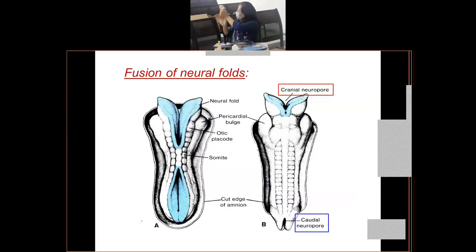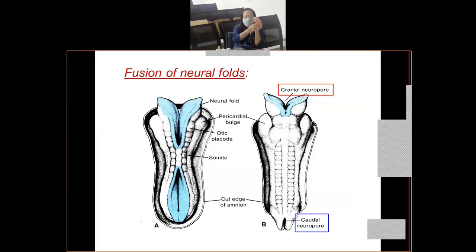So this is depicting picture A. This is a 22-day-old embryo model, right? You can see that the neural fusion has already started and it is progressing. As the neural tube is forming, the somites formation is simultaneously taking place on either side of the neural tube. But here the neural tube is not yet completely formed. In B you can see that the neural tube is more or less formed except at its openings.